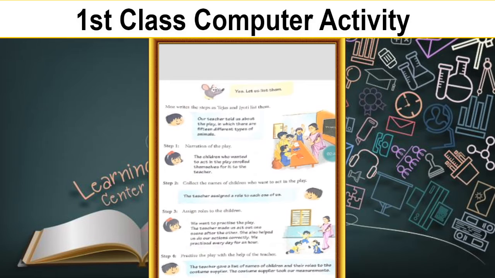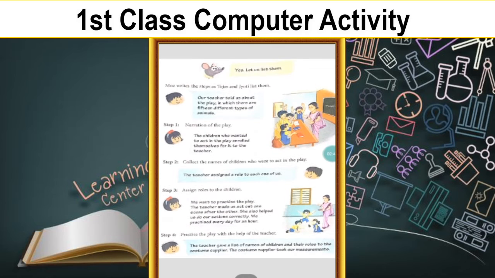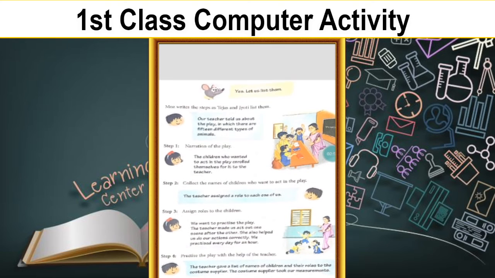She will assign each member a role, isn't it? Yes. Next, third step: assign roles to the children. So if monkey is there, you have to act like a monkey.